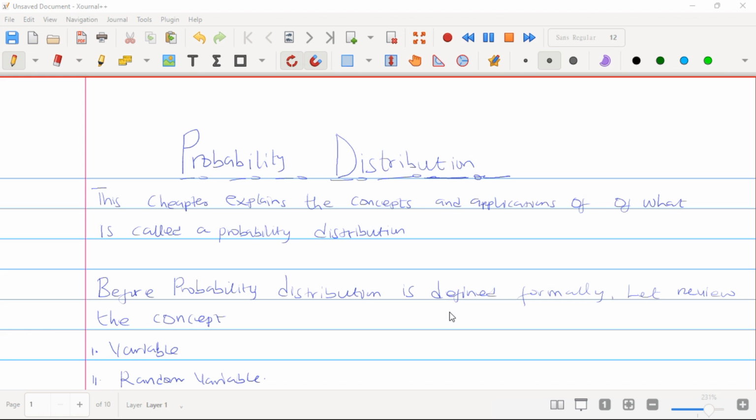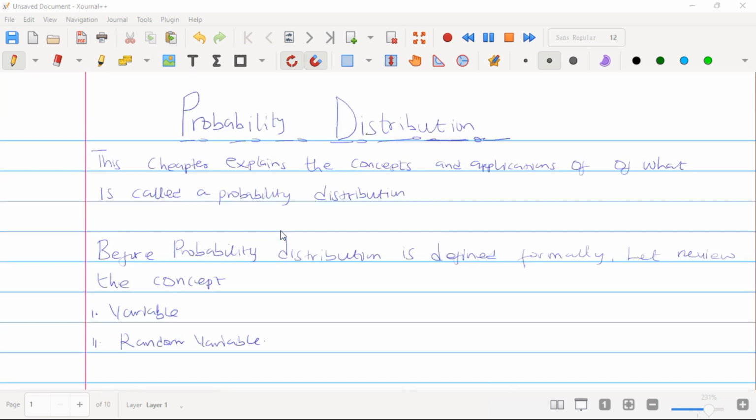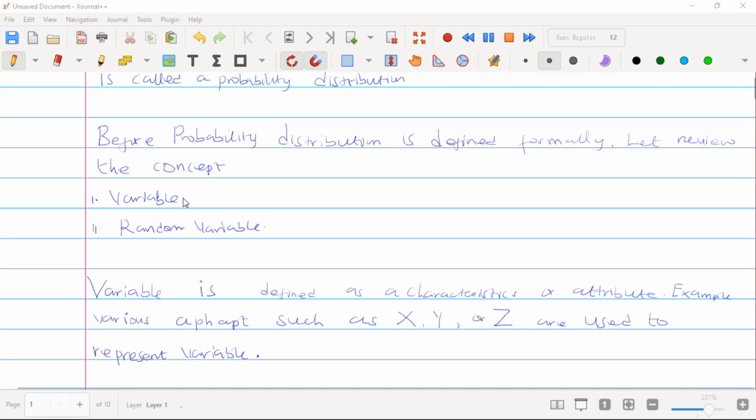So, for example, a saleswoman can compute the probability that she will make 0, 1, 2, or 3 or more sales within a day. In this course, we are going to explain the concepts and application of what is called probability distributions, and then discuss some special probability distributions under both discrete and continuous cases. But before we go on to explain probability distributions, I would like us to remind ourselves of variables and what we call random variables.